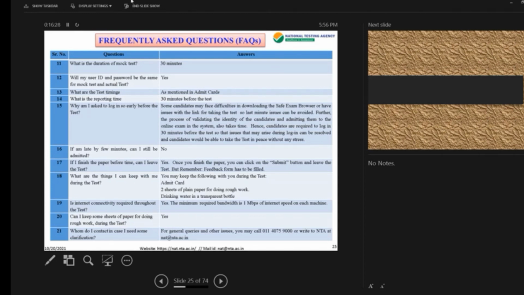Now, in the chat box, time of mock test, it is already mentioned here. We'll put up the PPT. Please go through it. What is the purpose of this exam? The purpose is you should know your potential, what your skills are, and work towards it. This future, which is so uncertain, we'll be able to define it, that what we want to do with ourselves.